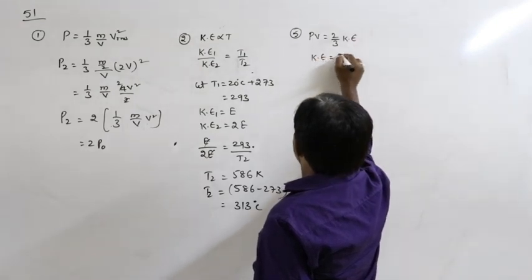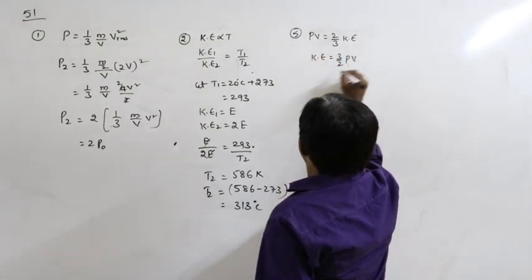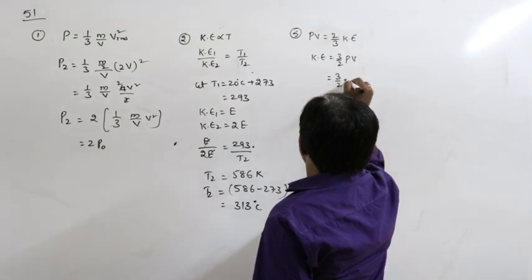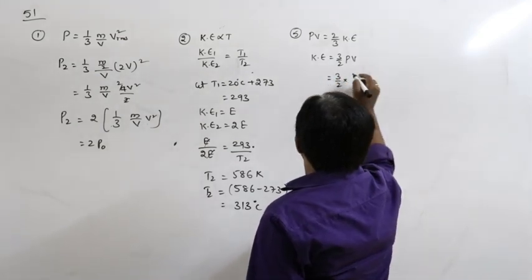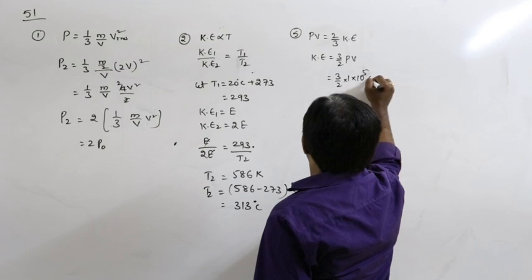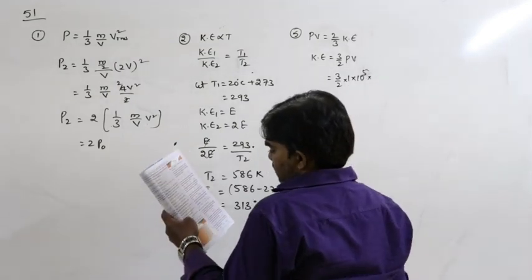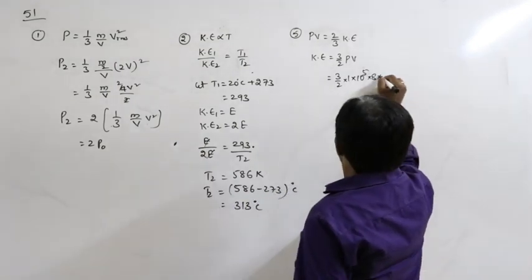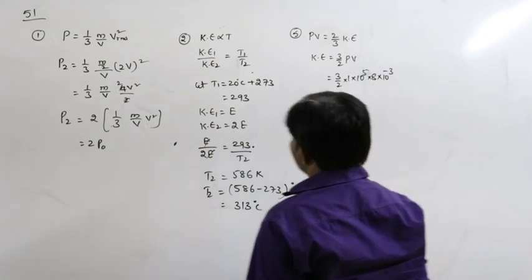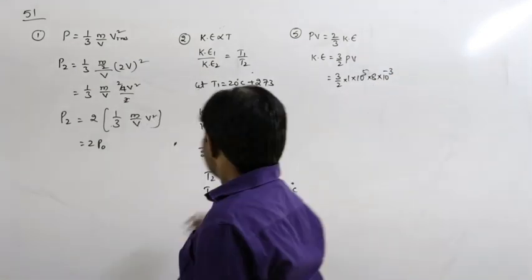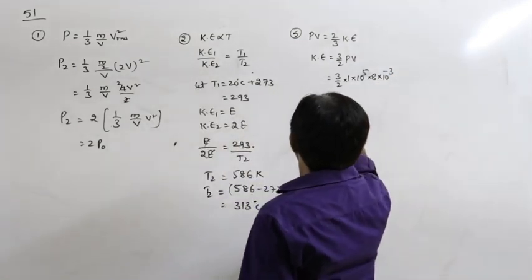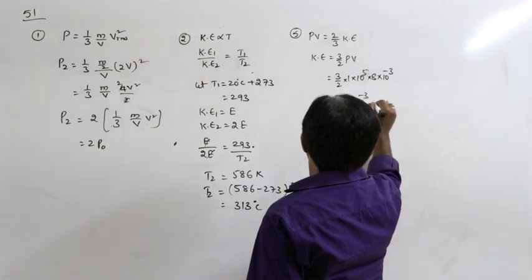KE is equal to 3 by 2 PV. So 3 by 2, P is 1 atmosphere. 1 atmosphere means 1 into 10 to the power of 5 Pascal. Volume is 8 liters, 8 into 10 power minus 3 meter cube. 1 liter is equal to 10 power minus 3 meter cube.